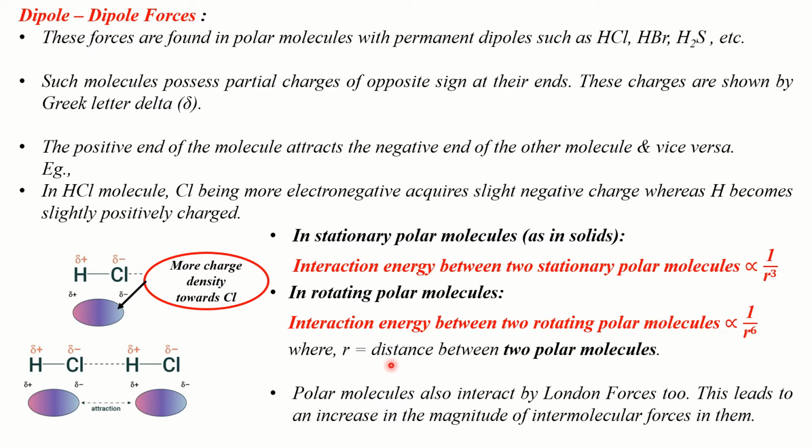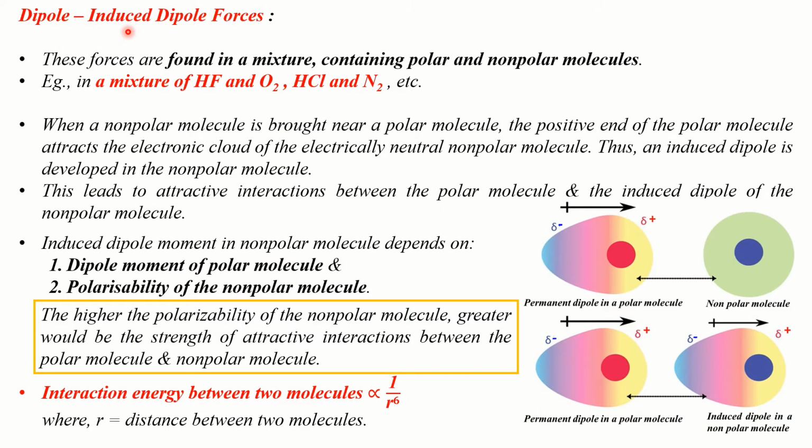Here R denotes the distance between two polar molecules. Polar molecules are also known to interact by means of London forces. So in polar molecules, how many forces operate? Both dipole-dipole forces and London forces are known to operate. So if that is so, this leads to an increase in the value of intermolecular forces operating in them. Clear?